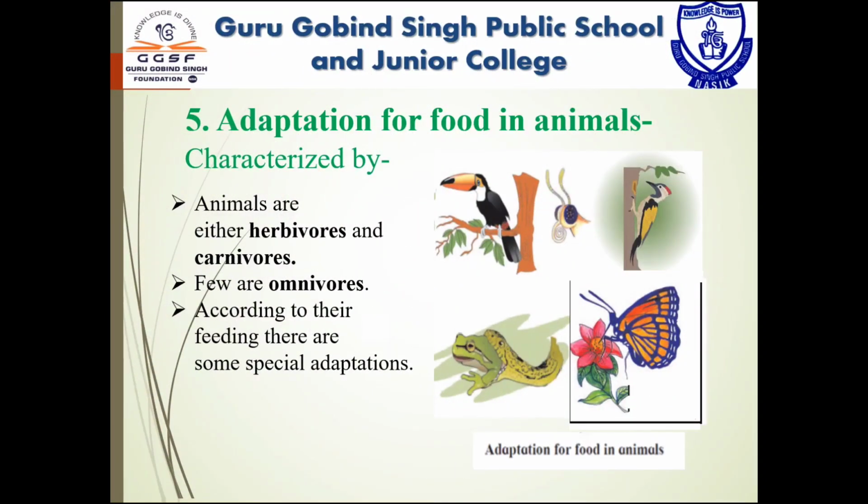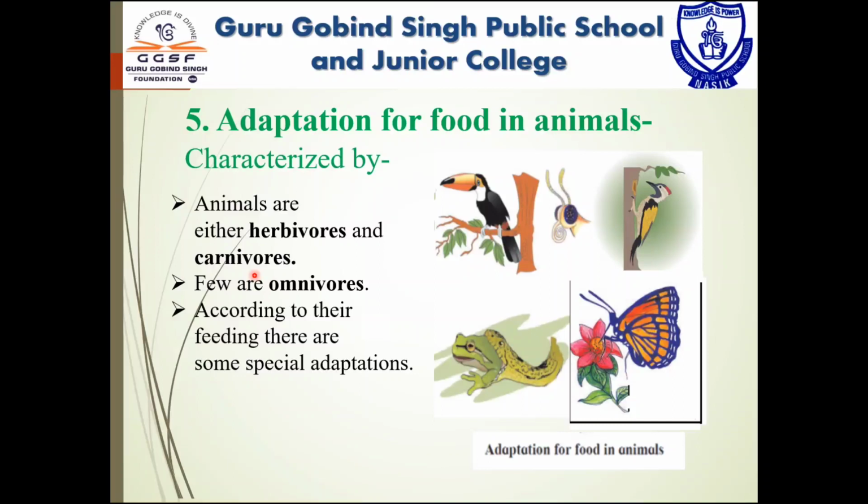Now the next adaptation is adaptation for food in animals. Animals are categorized as herbivorous animals, carnivorous animals, and omnivorous animals. Herbivorous means feeding on plants, while carnivorous means feeding on animals.